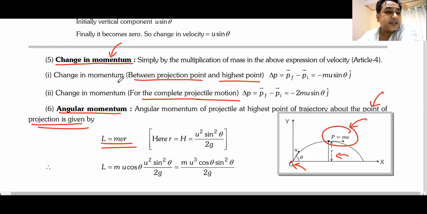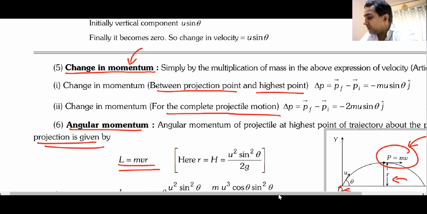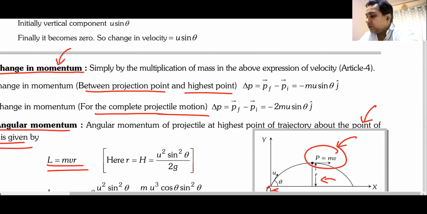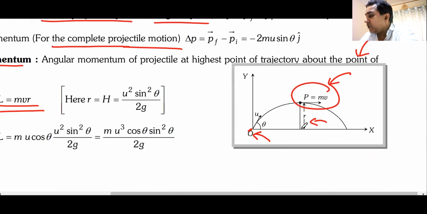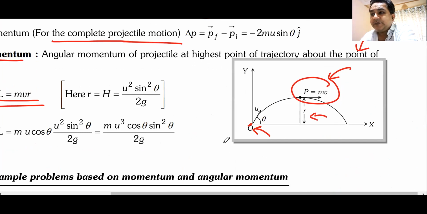Do we understand what I'm saying? Can I have some raised hands that we understand this, sir? To get the angular momentum at the highest point with respect to the origin, multiply mv by r. Yes or no? Do we understand this?